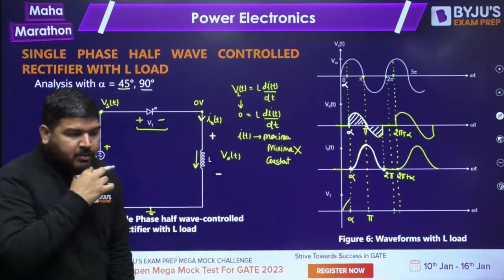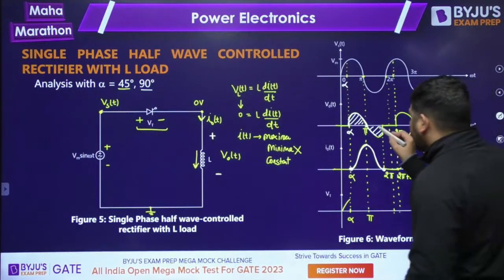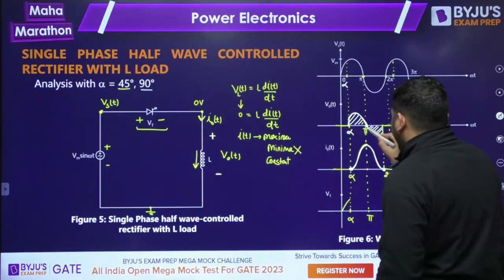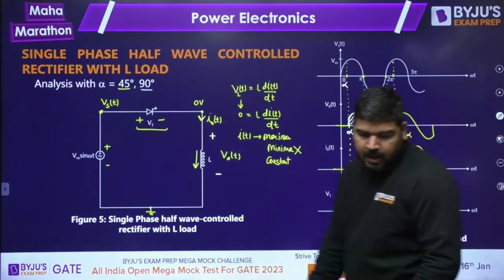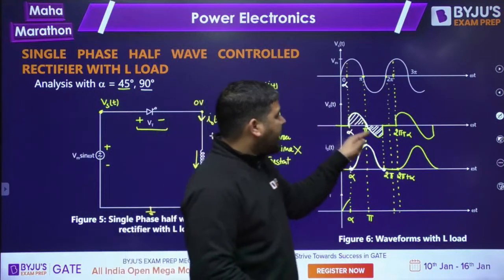This area has to be 0. Tell me guys, is it clear or not? Tell me everyone, this area has to be 0, because the current is repeating the same value now. That's why this area has to be 0.